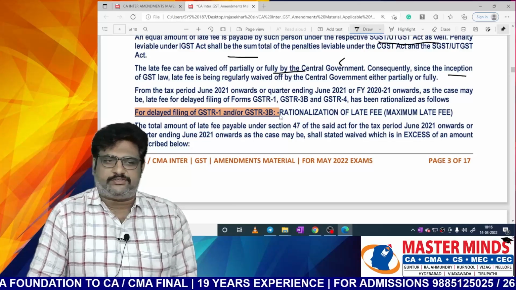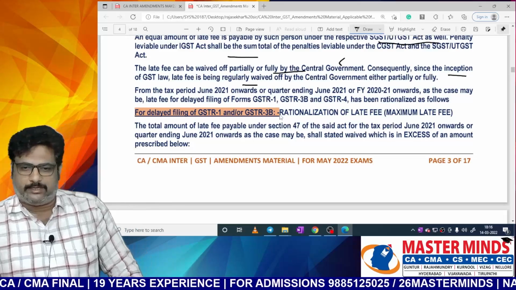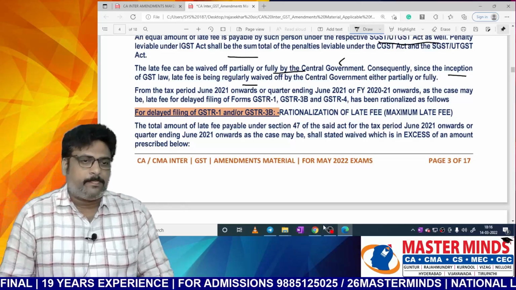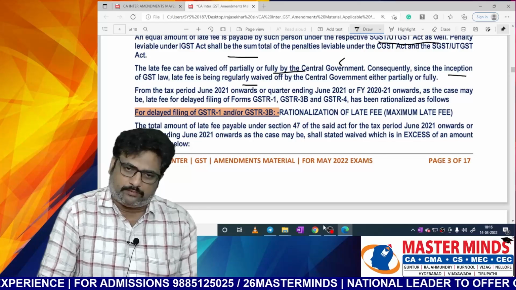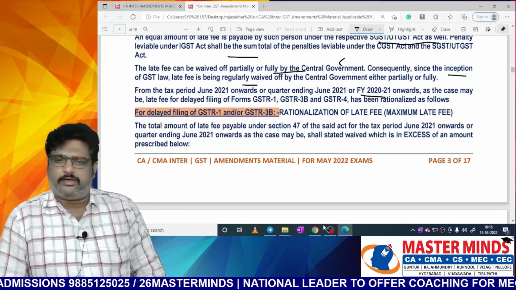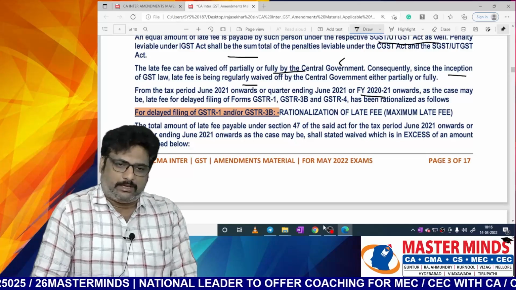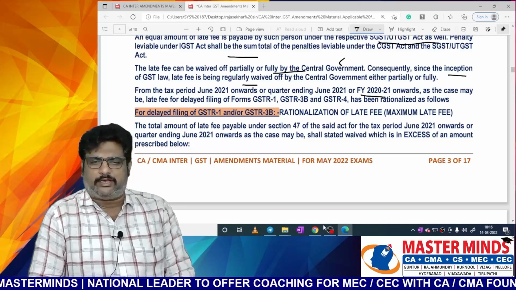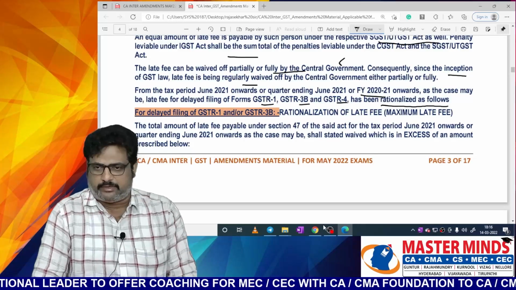Consequently, since the inception of the GST law, late fee is being regularly waived off by the government either partially or fully. For the tax period June 2021 onwards, or quarter ending June 2021 onwards, or financial year 2021 onwards, as the case may be, the late fee for delayed filing of GSTR 1, GSTR 3B, GSTR 4 has been rationalized as follows.